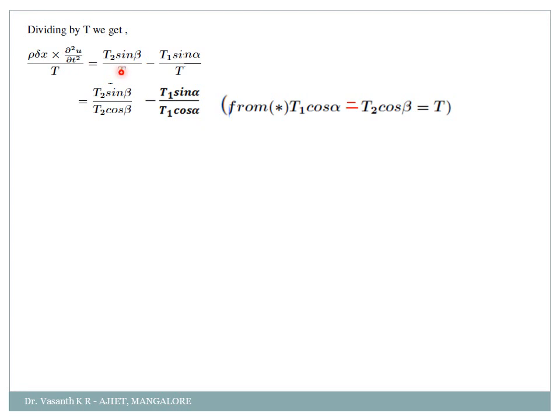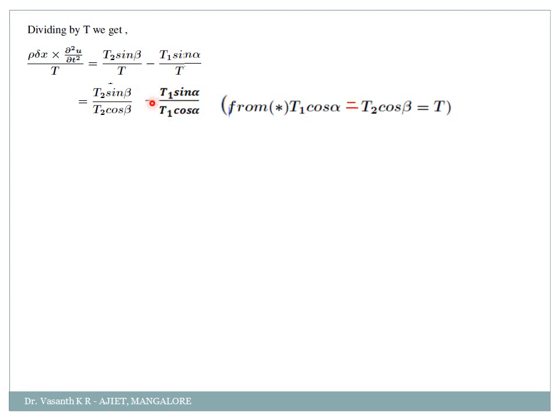See here. From star, t1 cos alpha is equal to t2 cos beta is equal to t.